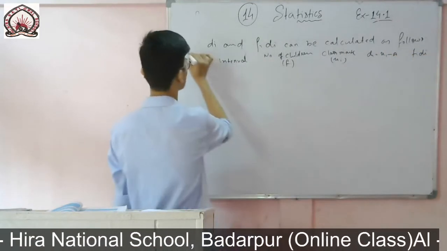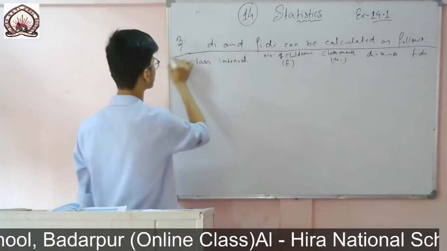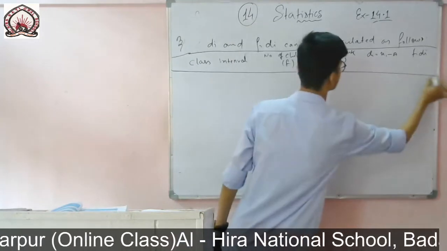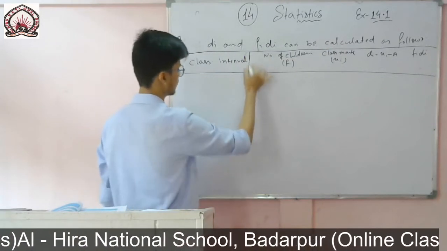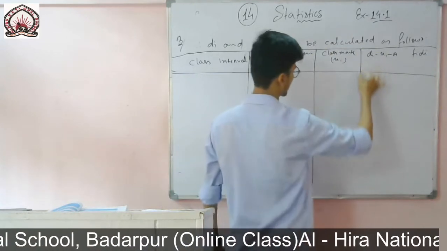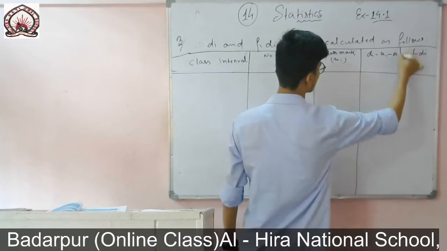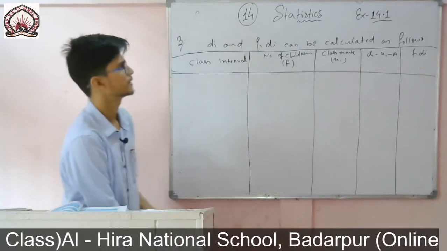So now I will make the table. First the class interval, then the number of children, that is the frequency, then the class mark xi, that is the midpoint, then di, and at last fi di.